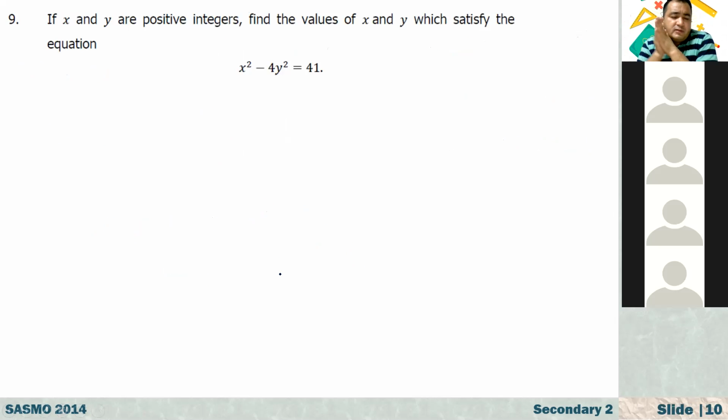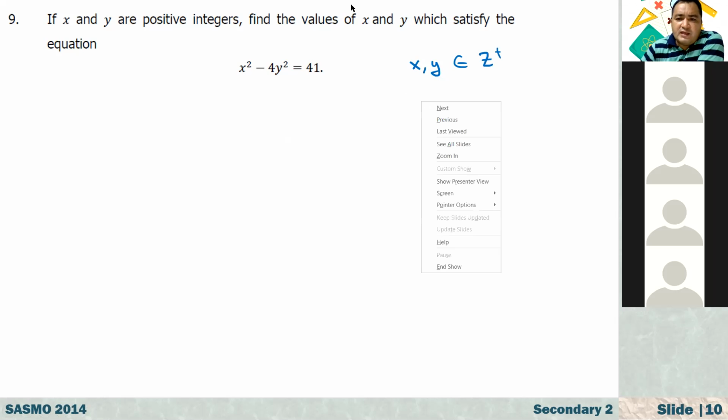Okay, another question, question 9. If x and y are positive integers, find the values of x and y which satisfy the equation. That's also a brainstorming question. So it says that if x and y are positive integers, find the values of x and y which satisfy the equation.